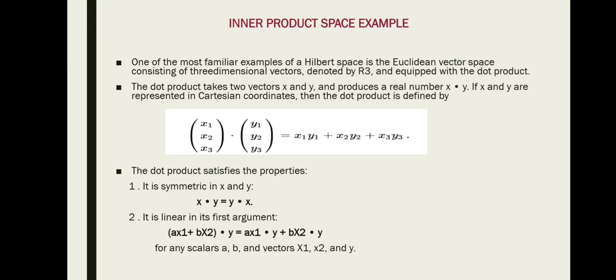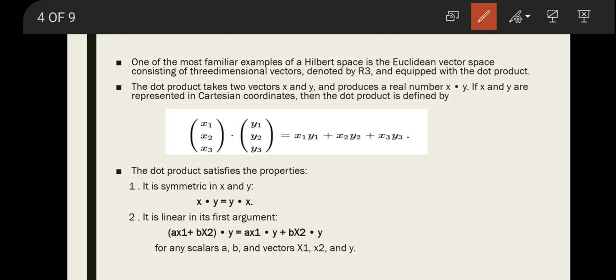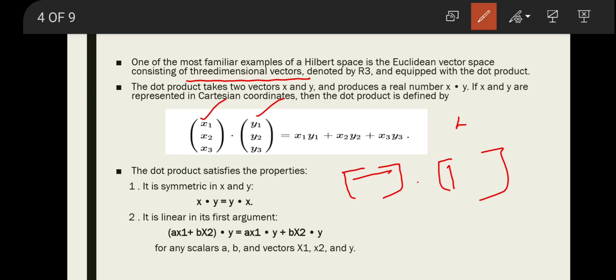If x and y are represented in Cartesian coordinates, then the product is defined as follows. We are performing the dot product by considering two vectors, x and y, and since we are taking three-dimensional vectors, we have taken x1, x2, x3 and y1, y2, y3. As you all know, in the mathematical point of view when performing the dot product, for the first row, first column, we perform the calculation. For the second row, we consider the second column.